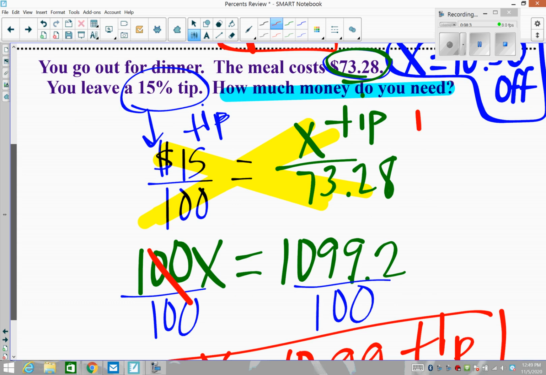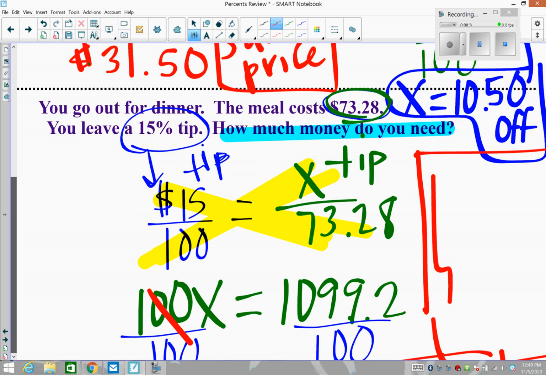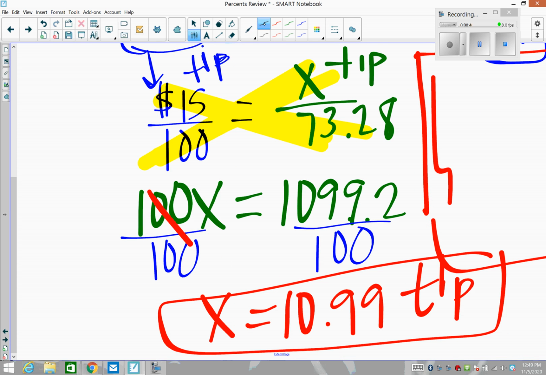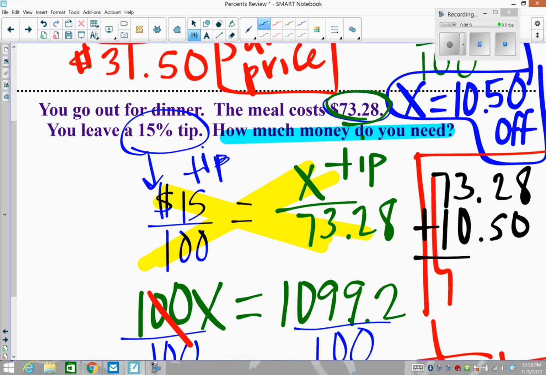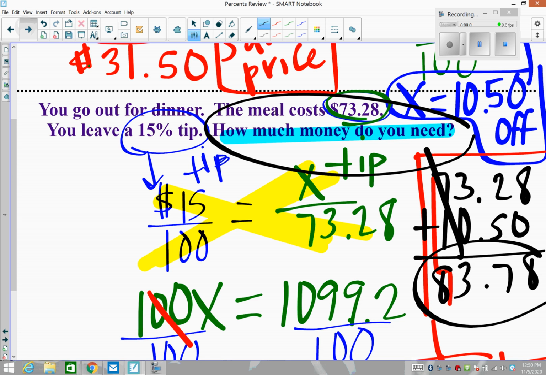So the actual question, though, we got to make sure we answer the question, is how much money do you need? Well, here's our scenario. You have to pay for your food at $73.28. Sorry if you can hear my dog barking in the background. And then you have a tip of $10.50. So food plus tip means the final total is $83.78. That is how much money you need for food and tip in your service.